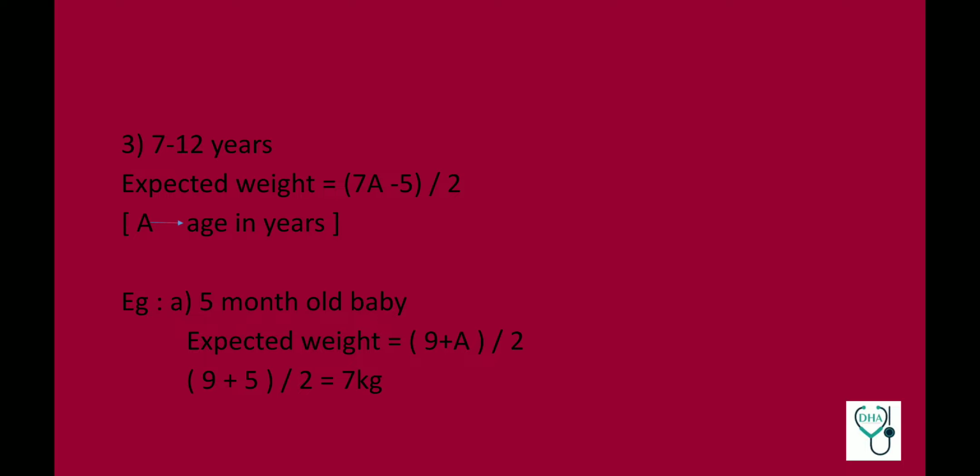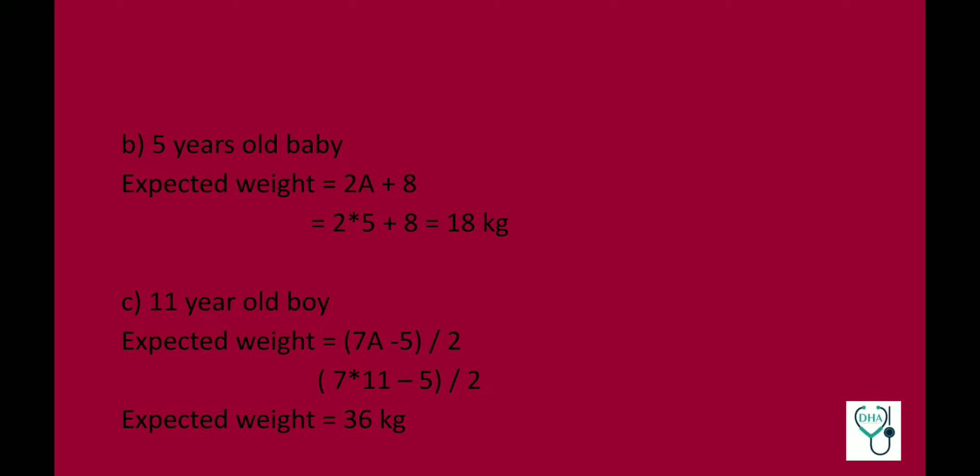Now example, a 5-month-old baby. How do you calculate the expected weight? The formula is (9 plus A) divided by 2. So (9 plus 5) divided by 2, which is equal to 7 kg. So normal weight of a child of 5 months is 7 kg. Coming to the second example, a 5-year-old child. Expected weight formula 2A plus 8. So 2 into 5 plus 8 equal to 18 kg. And lastly, for an 11-year-old boy, the formula expected weight equals (7A minus 5) divided by 2. So (7 into 11 minus 5) divided by 2. So expected weight would be 36 kg for an 11-year-old child.